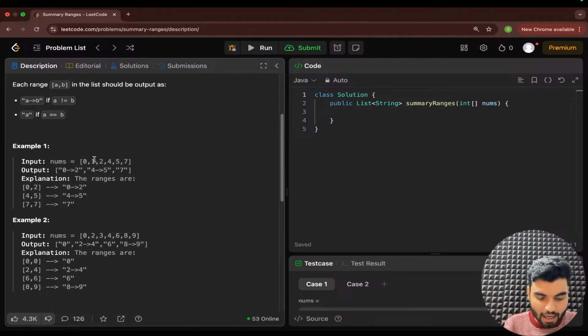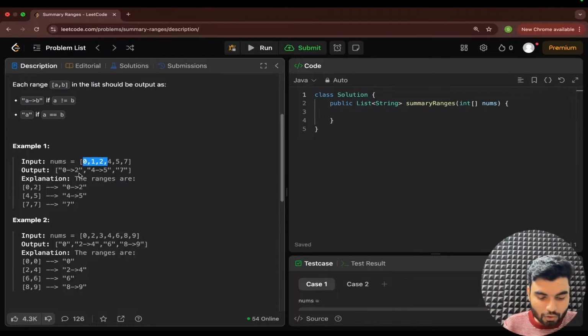For example, here you have this nums. So you want this output. These are the ranges. So why is this range 0 1 2? If you see A and B, you have all the elements, nothing is missing, yes or no? But 3 is missing. Your range has been broken.